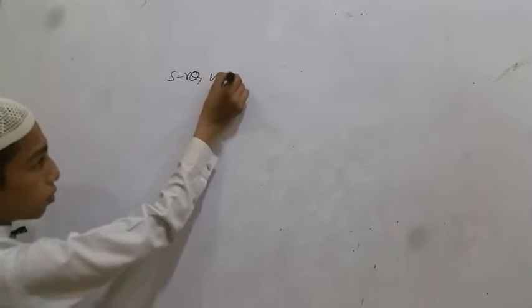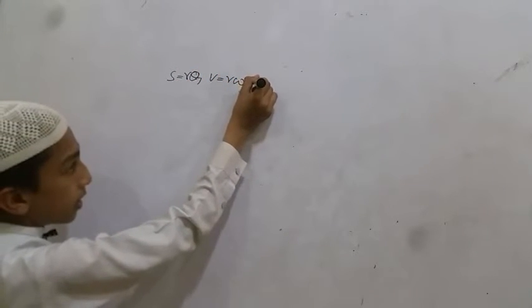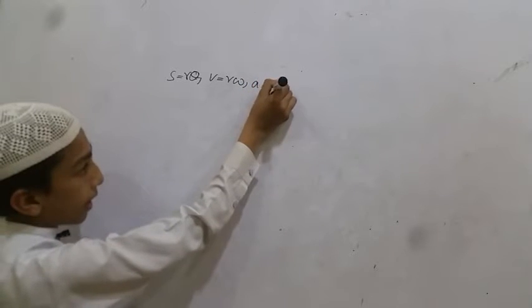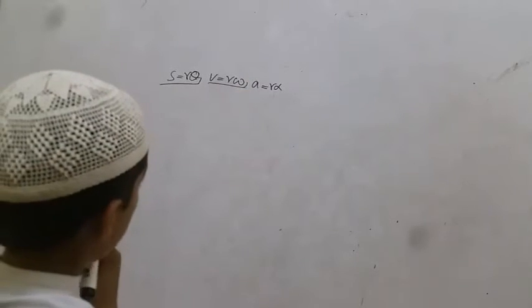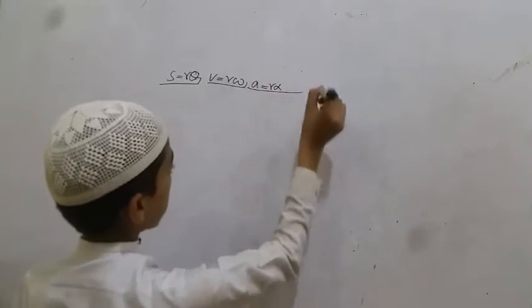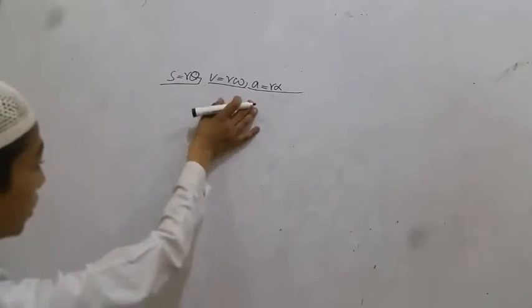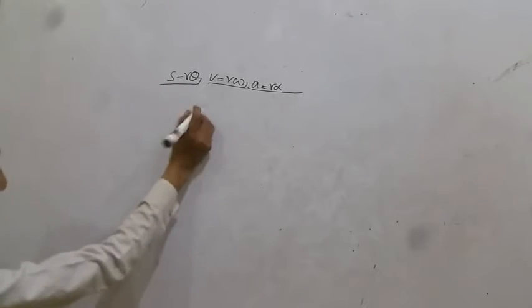Today we will prove the three equations: S is equal to R theta, V is equal to R omega, and A is equal to R alpha. These are the relationships between linear and angular displacement, linear and angular velocity, and linear and angular acceleration. To prove these equations,